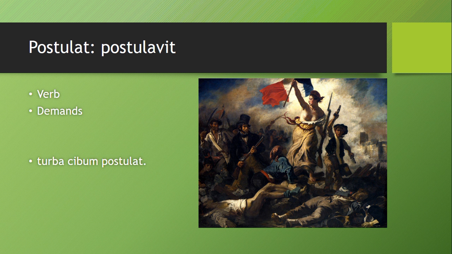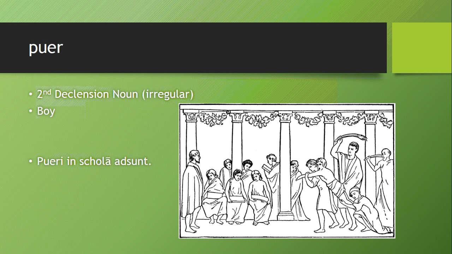Postulat, postulavit is our next word, a verb that means demands or is demanding. So turba cibum postulat. The crowd is demanding food. Puer is a second declension noun that means boy. And I'm sure some of you are like, wait a minute, Mr. Carroll, I thought second declensions had to have the US afterwards. Almost all of them do, except for a few exceptions, and that's why we put the word irregular after that. So puer is one of those exceptions. So here, pueri in schola adsunt, the boys are present in school.